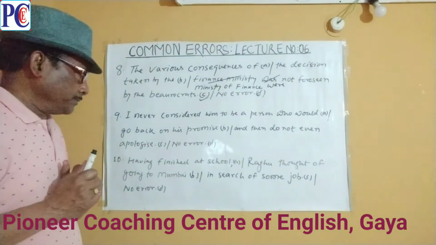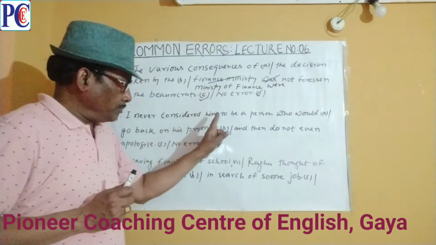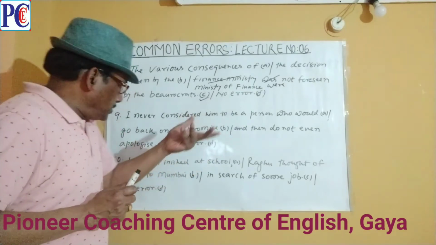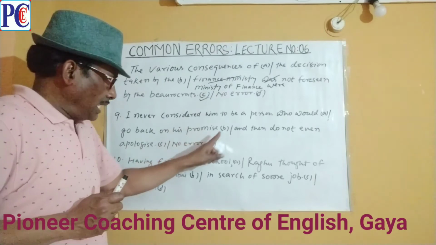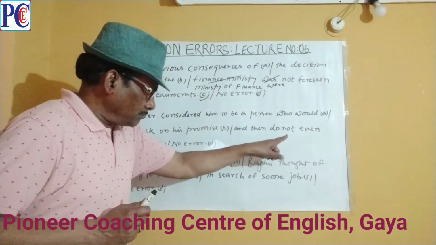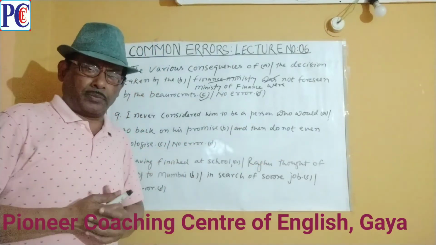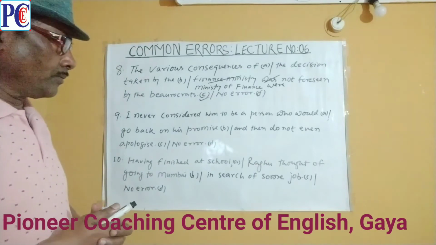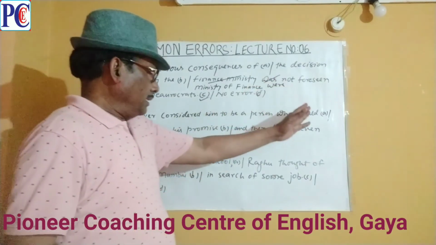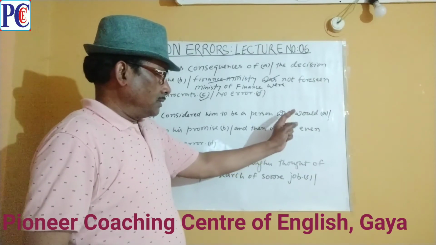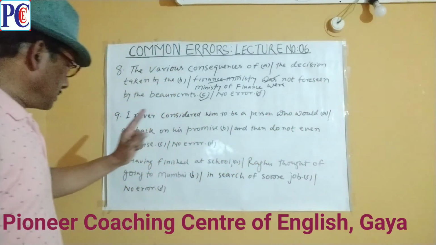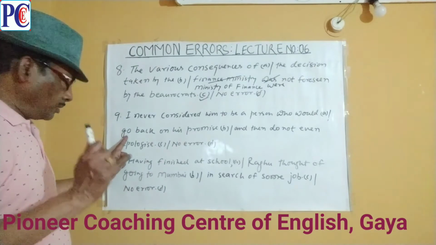Question number 9. I never considered him to be a person who would go back on his promise and then do not. You see, the agreement is not proper. In part A, the adjective clause has would plus in part B go.